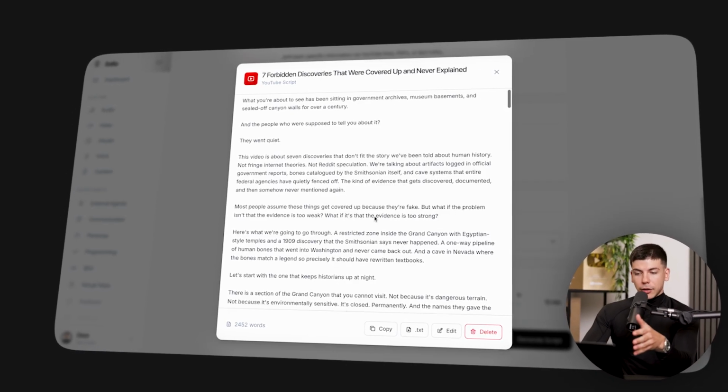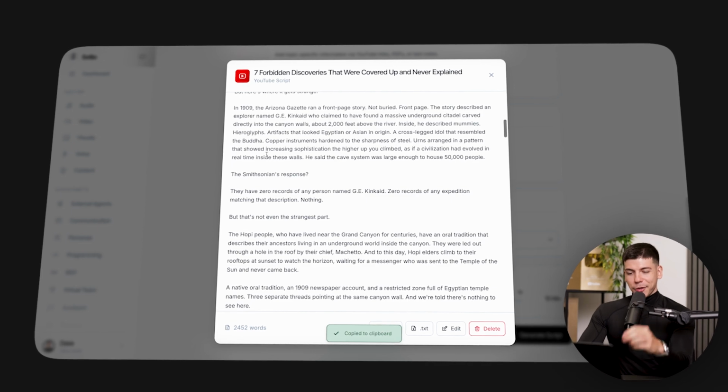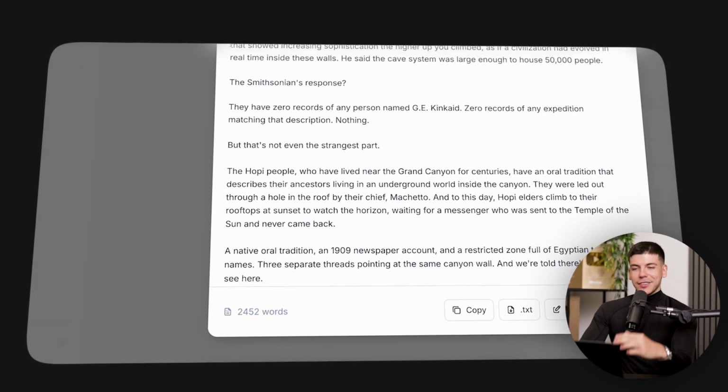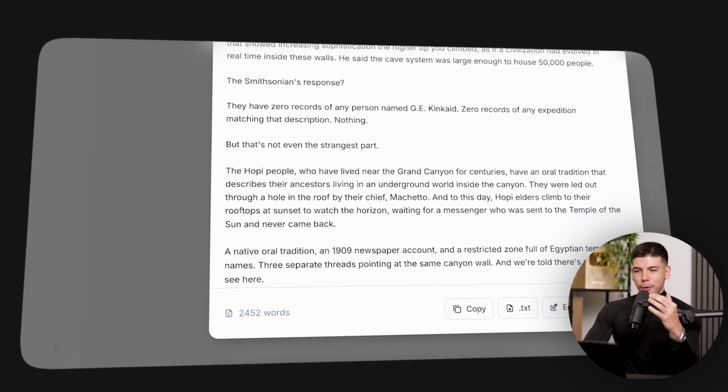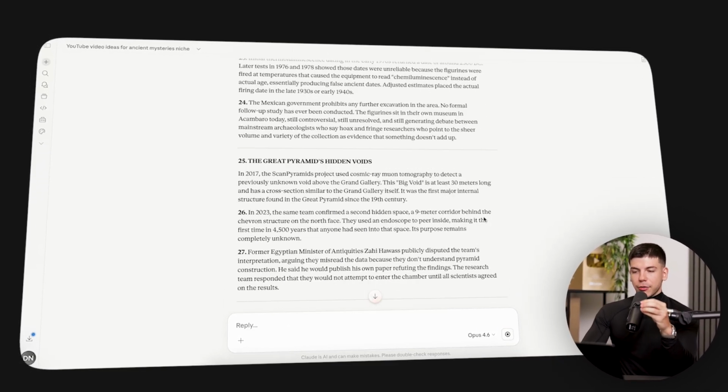And I got the script directly from Solo AI, and the script is insane. I love this tool. 2,500 words. Man, this is so beautiful. I'll go back to Claude and I'll paste in the script. Once I do that, it's gonna generate these prompts for me.